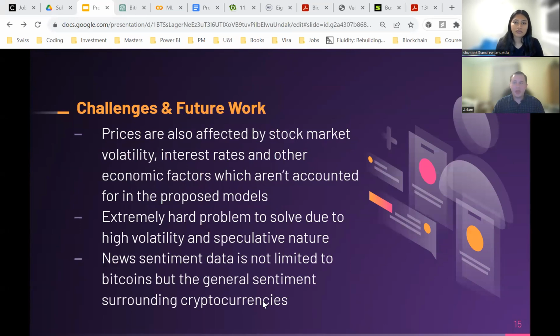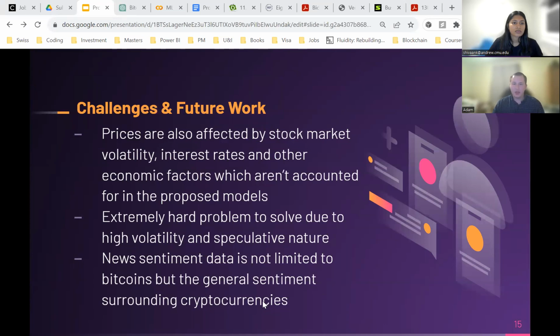Some challenges that we need to overcome, and that present some possibility for future work, are that these prices are definitely affected by other factors beyond the sentiment analysis that we were able to collect and the day-to-day price data. Stock market volatility is also a factor.